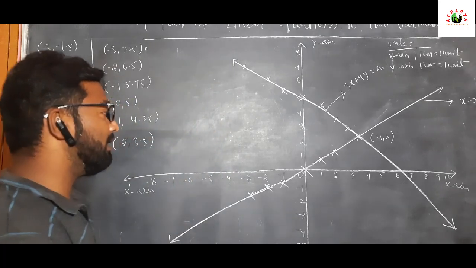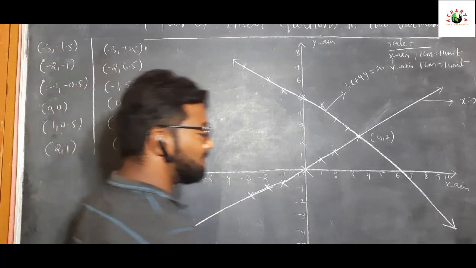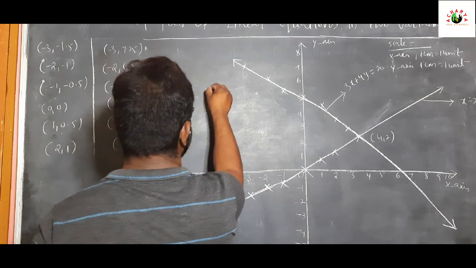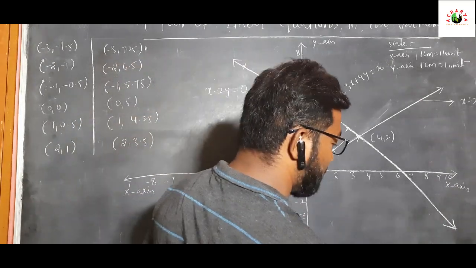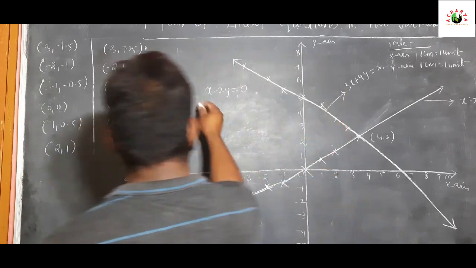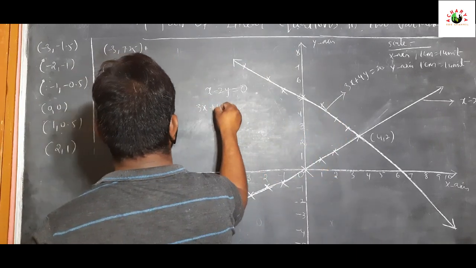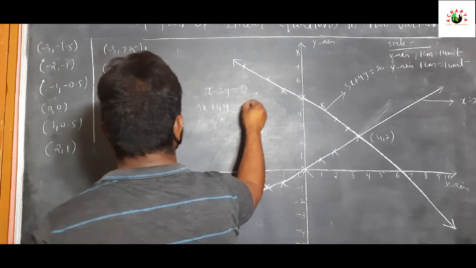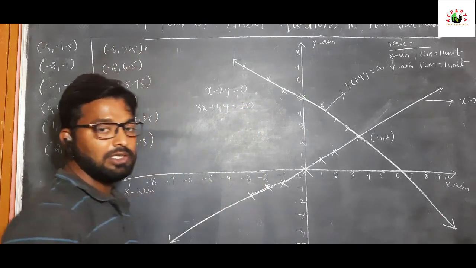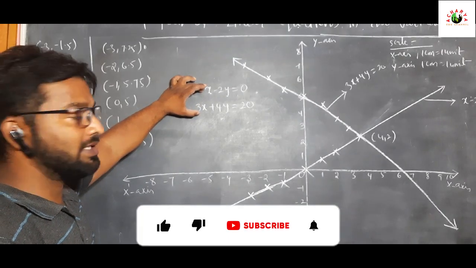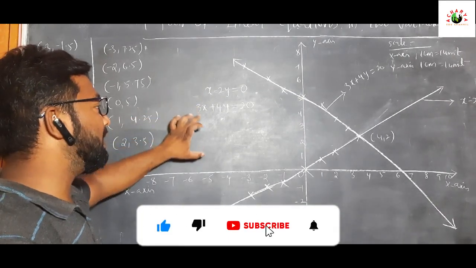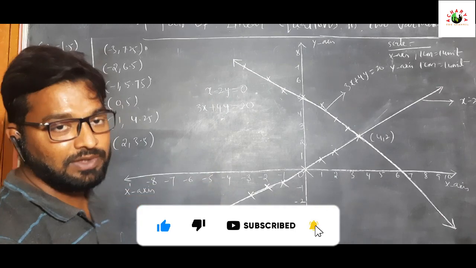So already we have observed these two equations: x minus 2y equal to 0, and the second one is 3x plus 4y equal to 20. According to these two linear equations, we know a1 by a2 does not equal b1 by b2.